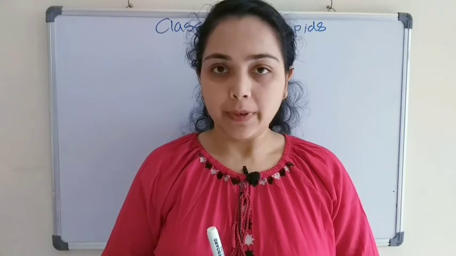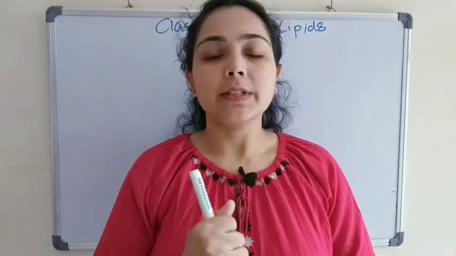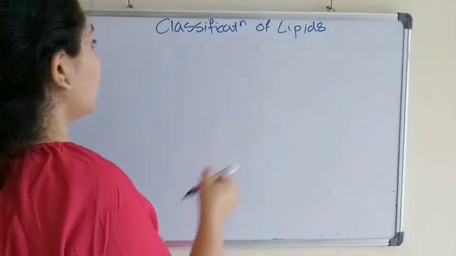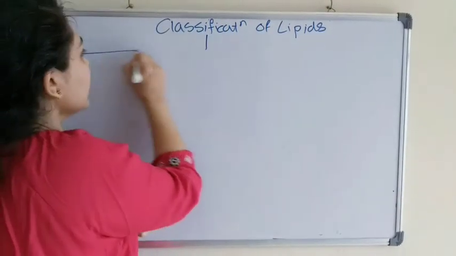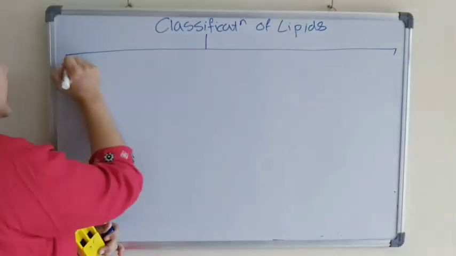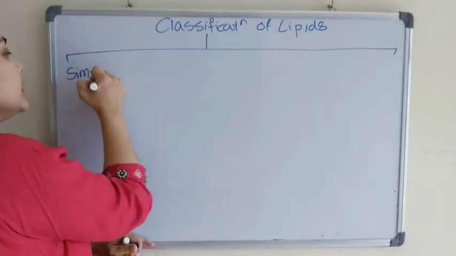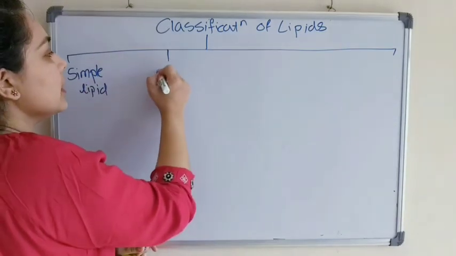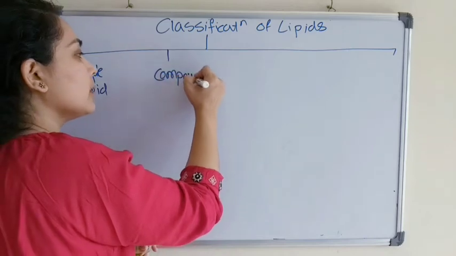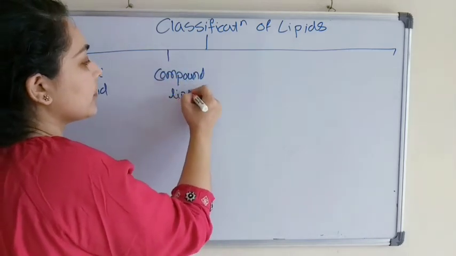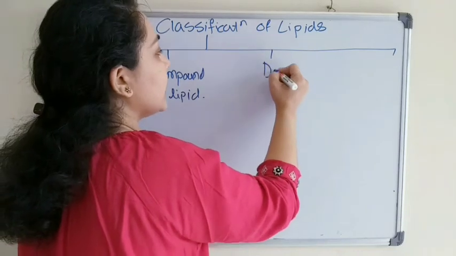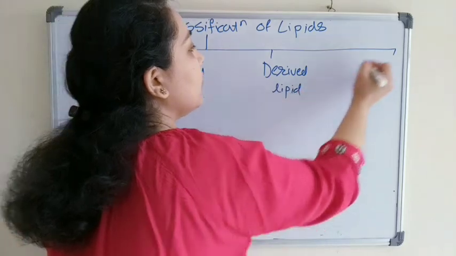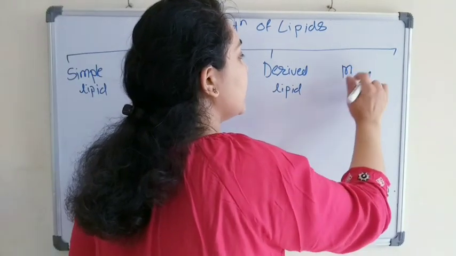We are talking about lipids, and in that, today's topic of discussion is the classification of lipids. Lipids are classified mainly into four different classes: first is simple lipid, second is compound lipid, third is derived lipid, and the fourth is miscellaneous lipid.